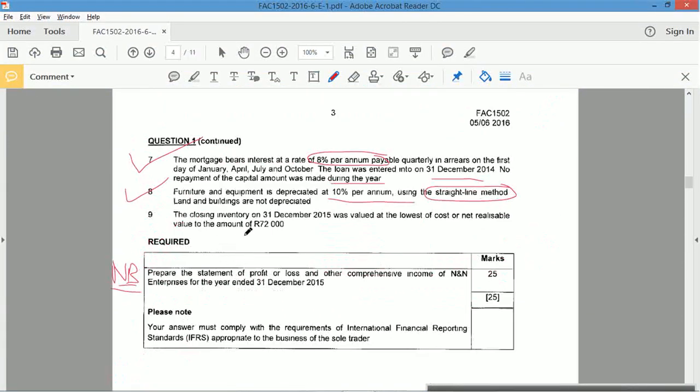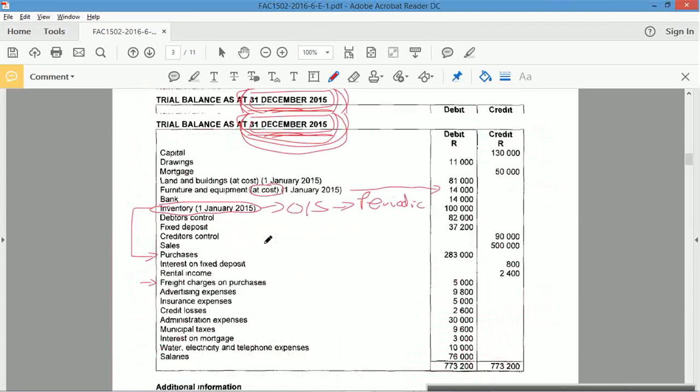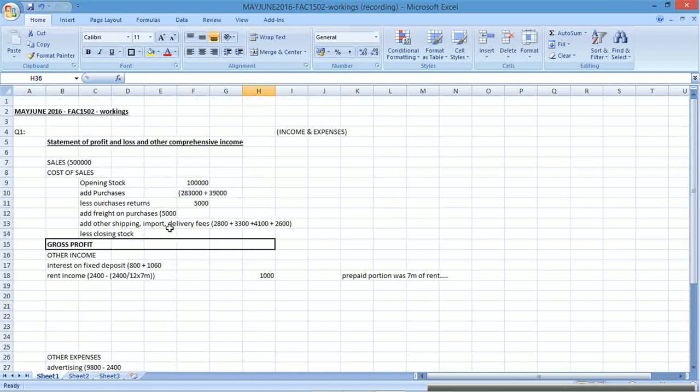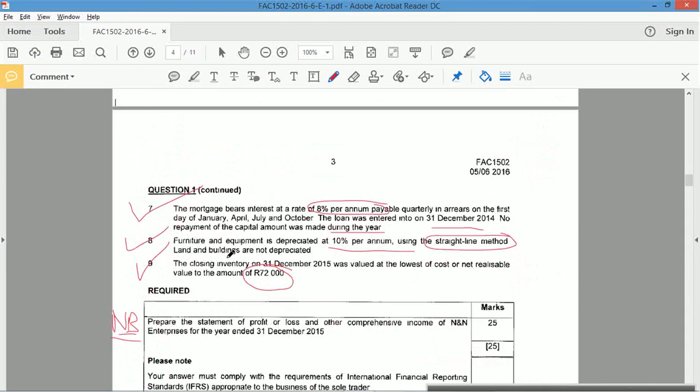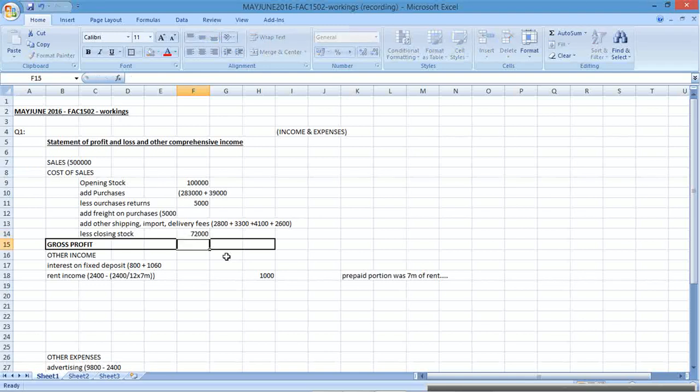Alright, and the last one, the closing inventory was valued at the lower of cost and net realizable value, 72. Brilliant. Thank you for the cost of sales closing stock, because now we can work it out. Okay, that was how much? 72. Okay, we need that. We were looking for it. Right, and that's the question. That's the end. Now we just need to wrap things up, make things look nice and neat.